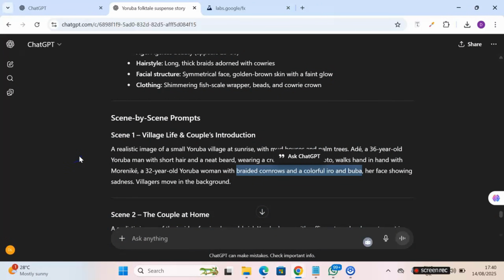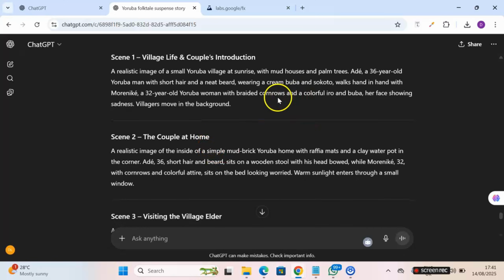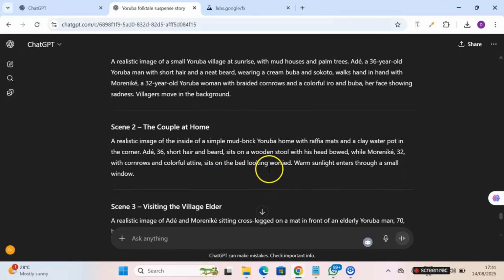So I want you to take note of something before we proceed. For your prompt, you have your characters. So the characters, what the character is putting on in terms of their dress code, the hairdo, whatever it is that they are putting on. Then the next thing you need to consider is the action. What is the expression? What is that character doing? If you take a look at scene 2, scene 1 says her face showing sadness, because the story says they couldn't bear a child for 8 years. Now, if you look at scene 2, sits on the bed worried. So it's the action that will be changing for each of the scenes.